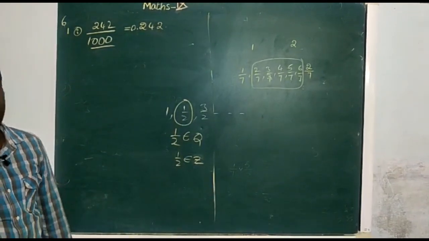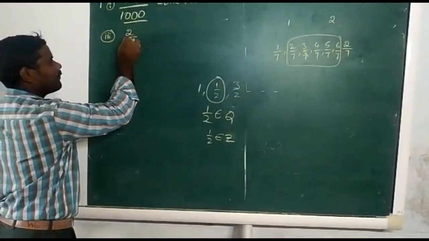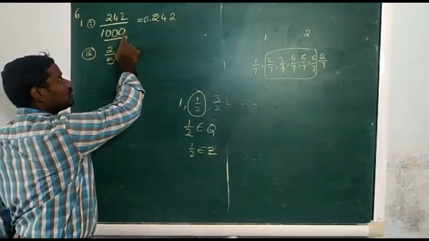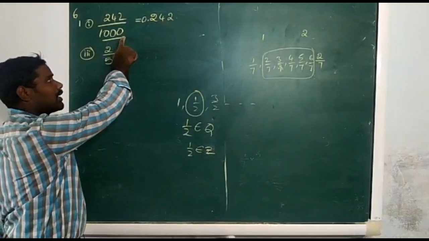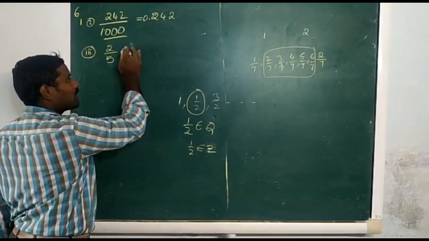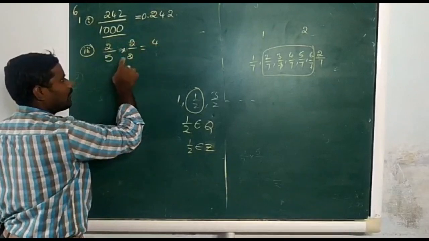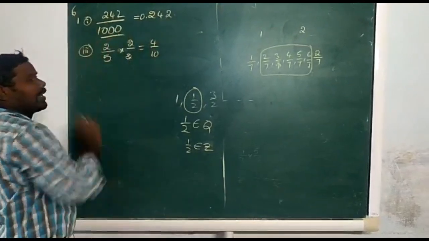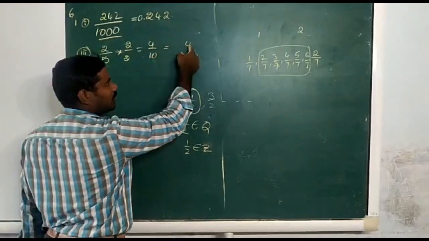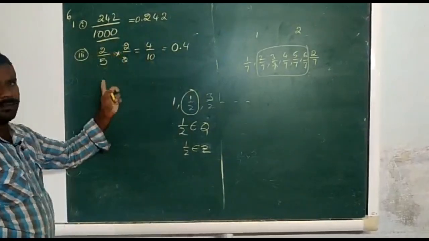Now I am doing one more problem, the third problem in this Roman: 2 by 5. If it were 10, we could write it directly, but it is 5. So I take the product of 5 into 2. 2 2s are 4, 5 2s are 10. Now I am changing it like this. Write just the number, and how many zeros? Only 1 zero, so one number before the decimal. 0.4 is the decimal form of 2 by 5.